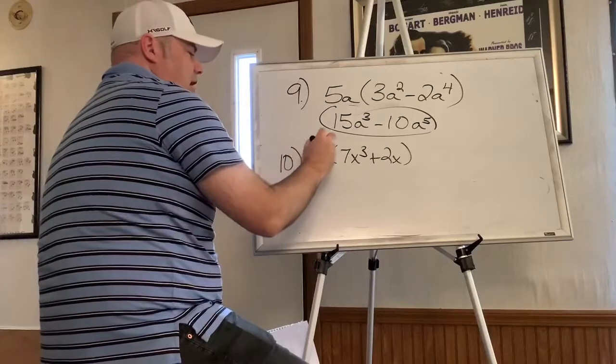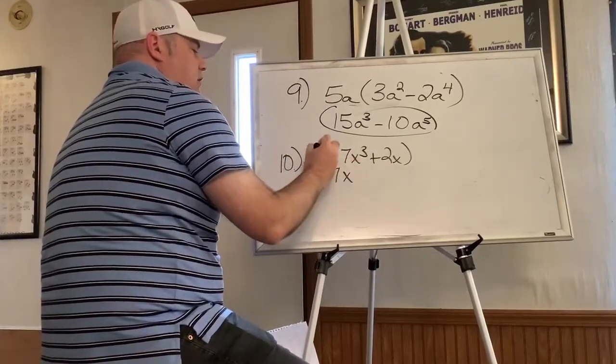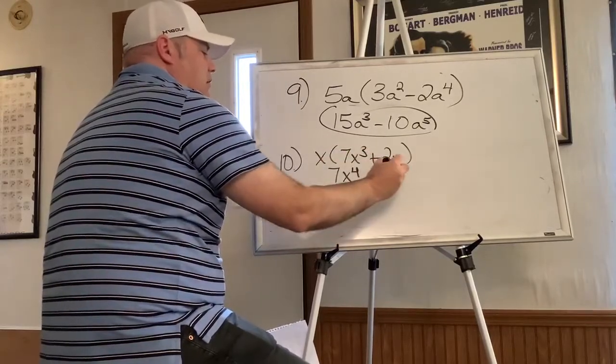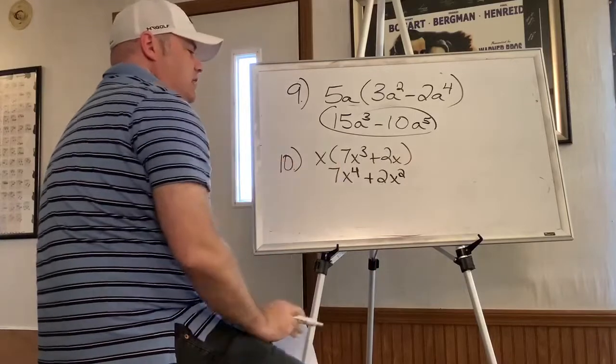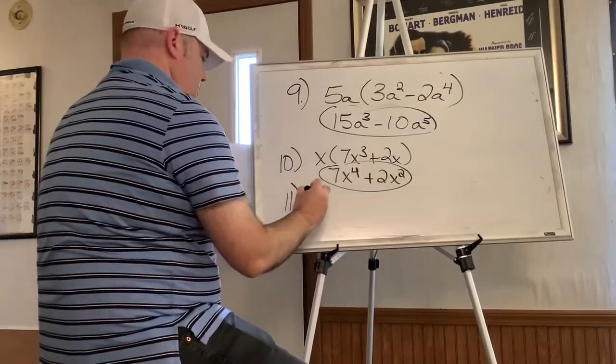So this is a 1x to the first. So 1 times 7 is 7x. 1 plus 3 is 4. And then same thing with this, 2x squared, because you're going x times x, okay? And the last one,